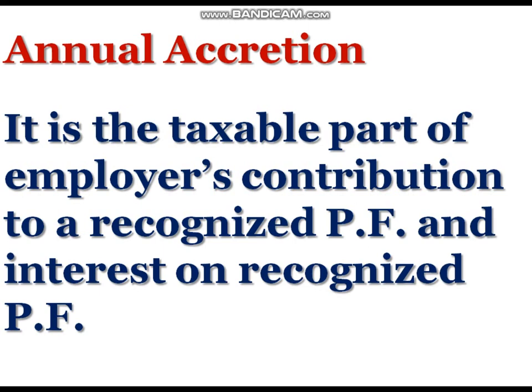We know employees' contribution in excess of 12% salary and interest in excess of 9.5% per annum is taxable as salary income. That taxable part is known as annual accretion. Therefore, annual accretion is equal to excess of 12% salary in respect of employees' contribution and excess of 9.5% per annum in respect of interest.